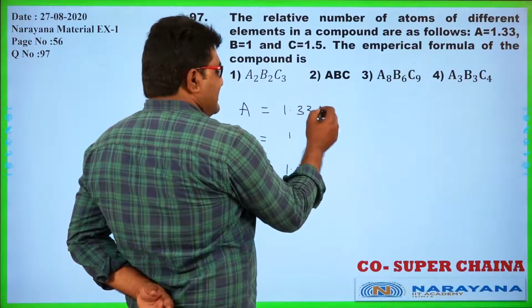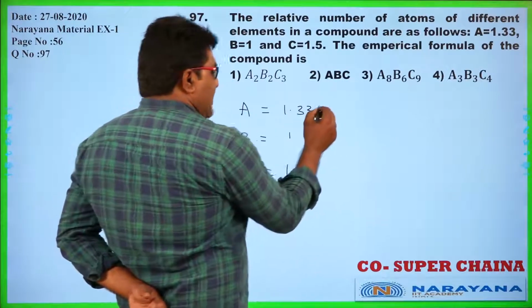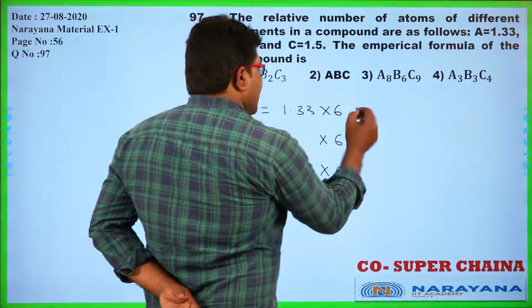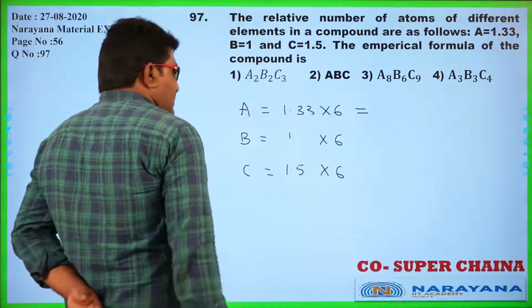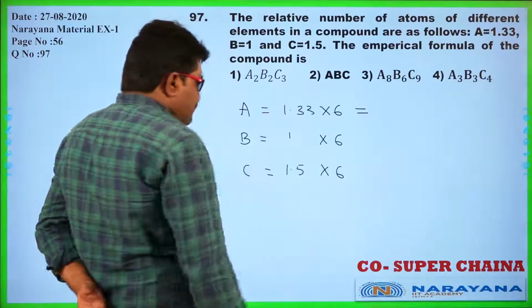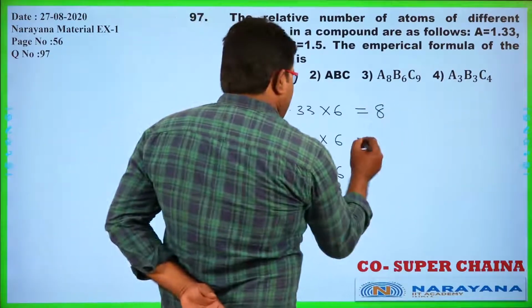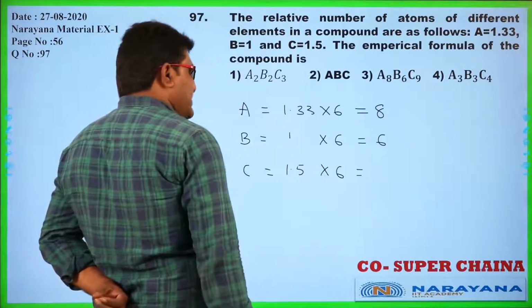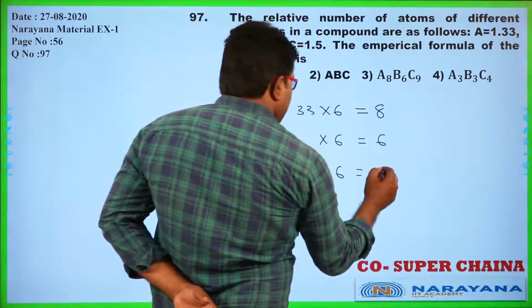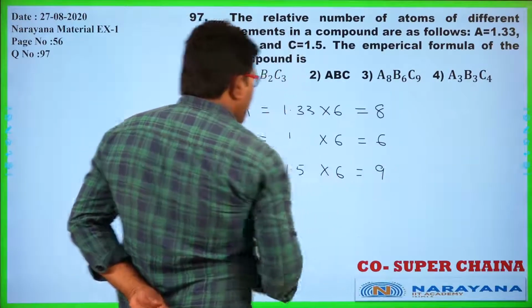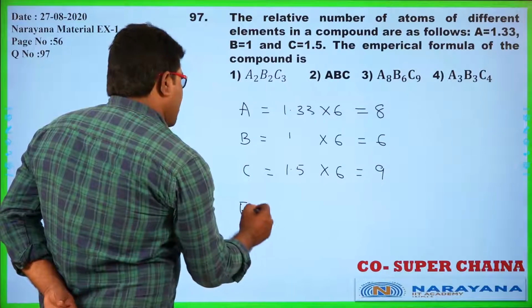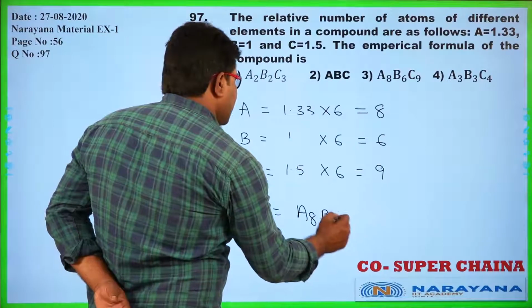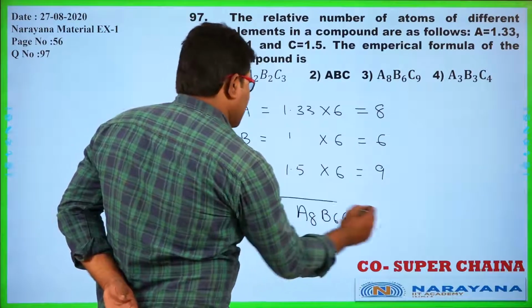So how can I do this? If I multiply it with 3, this is not complete, so I am multiplying it with 6. Then A is 8, B is 6, and 6 into 1.5, how much is it? 9. Okay. Now what is the empirical formula of the compound? That is equal to A8, B6 and C9.